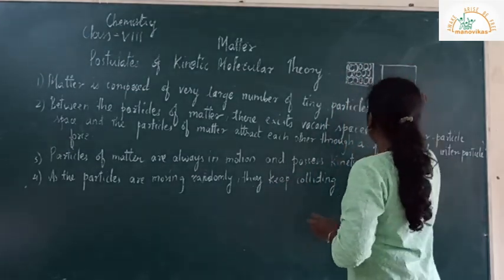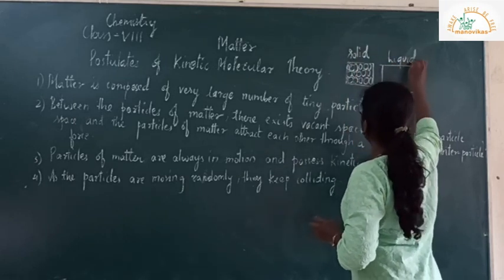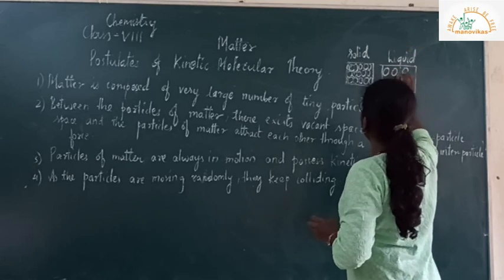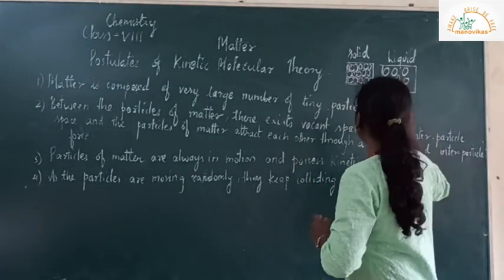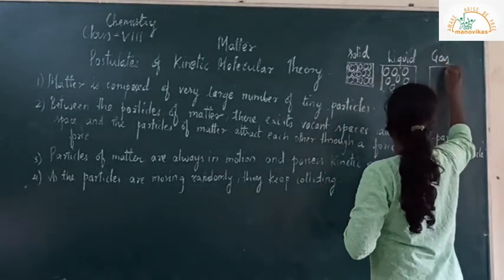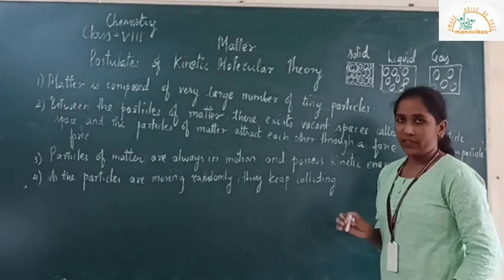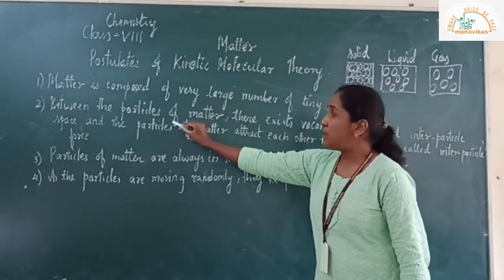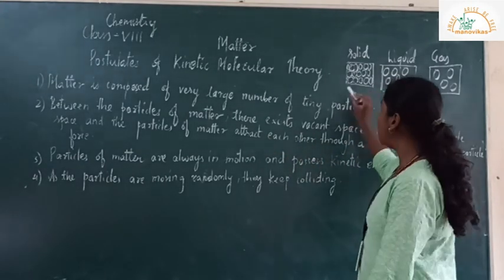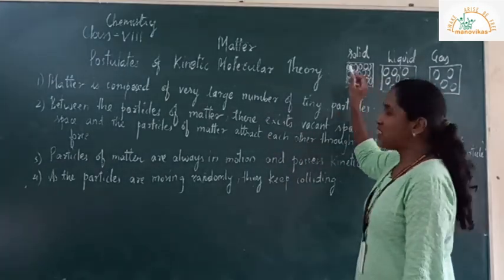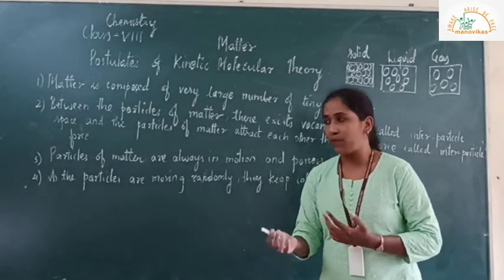If I talk about the liquid, now this is solid, liquid. The particles are not closely held as compared to solid, and in gas the particles are very loosely held. So here between the particles of matter there exists the vacant spaces called the interparticle space. So in solid state the interparticle space is very less, but in gaseous state the interparticle space is more,